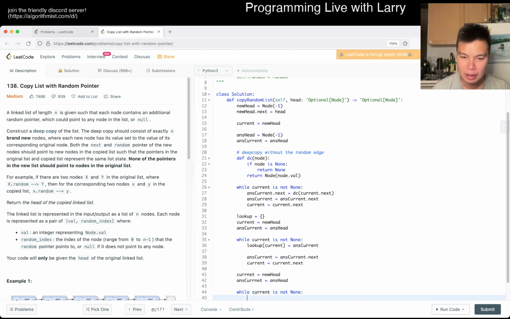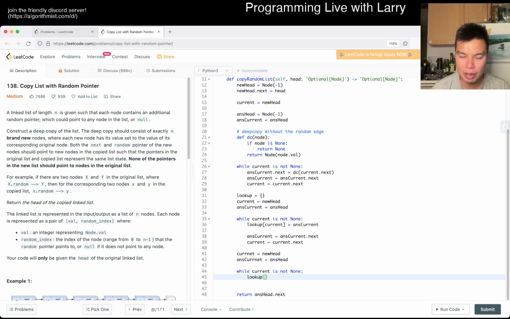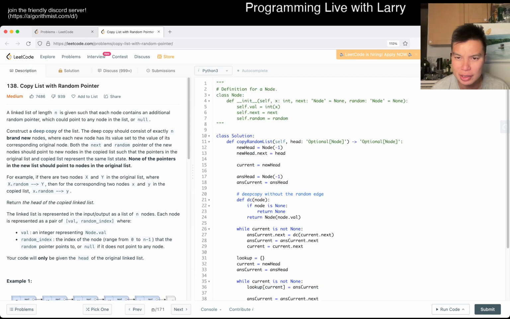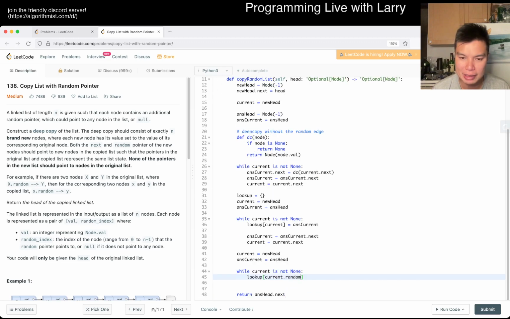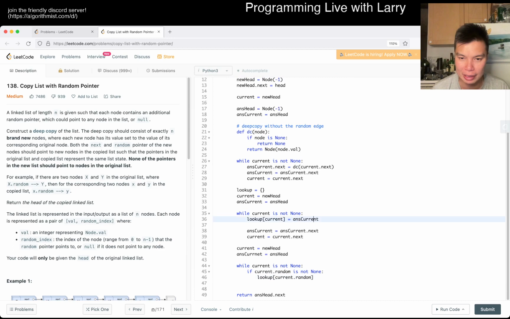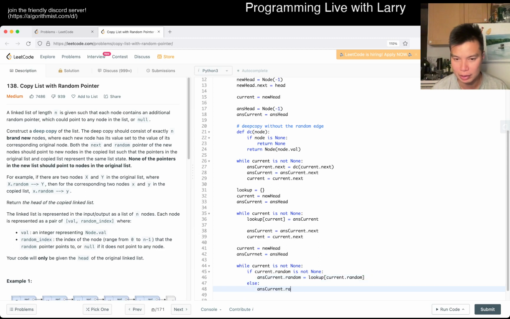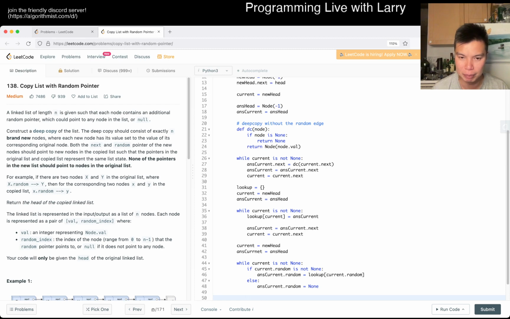Which is that we do lookup of, I misspelled current, the lookup of current.random, is it edge? And assuming that this is not none, right? So if current.random is not none, then lookup of random is going to contain the node in the second list. So that means that ans.current.random is equal to this, else ans.current.random is equal to none, and of course we propagate.